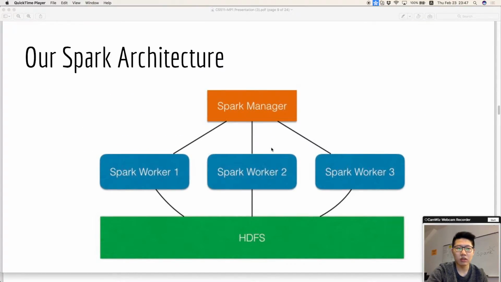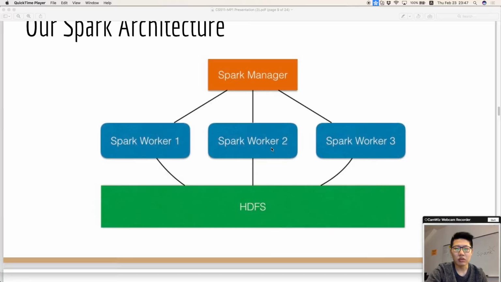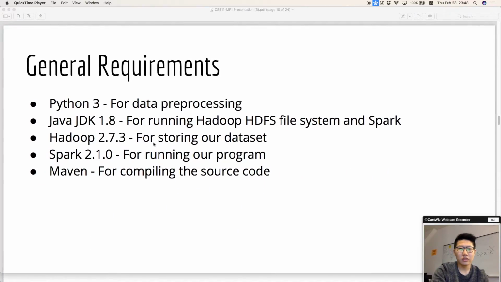And this is our Spark architecture. We include one Spark manager and 3 workers, and our data is stored in the HDFS. And then there are the general requirements. We are using 5 tools here.